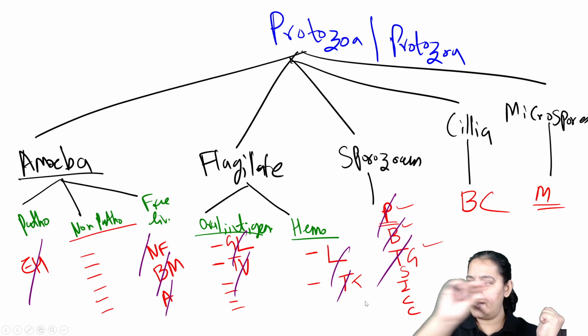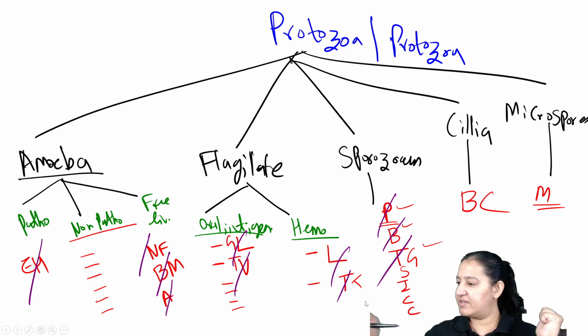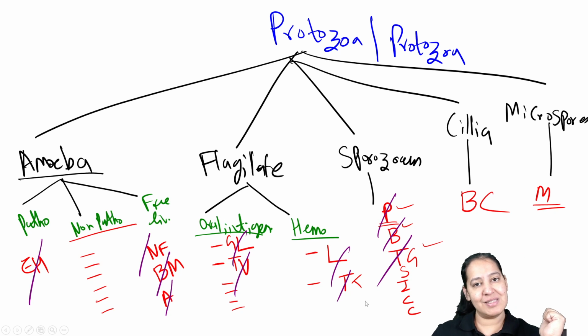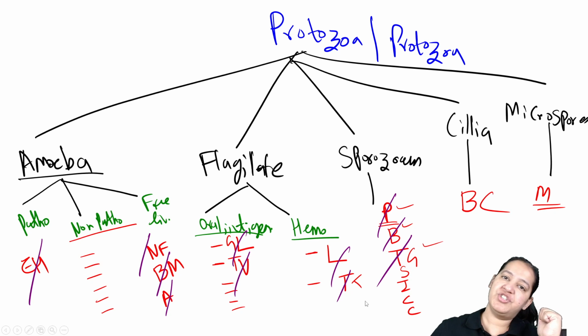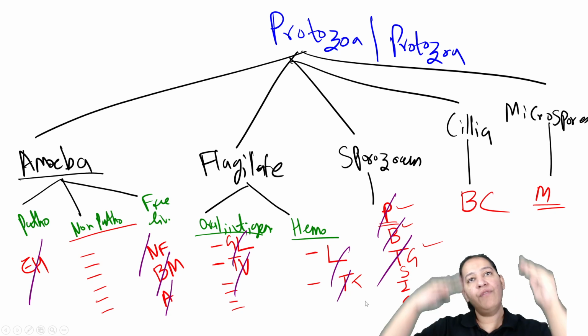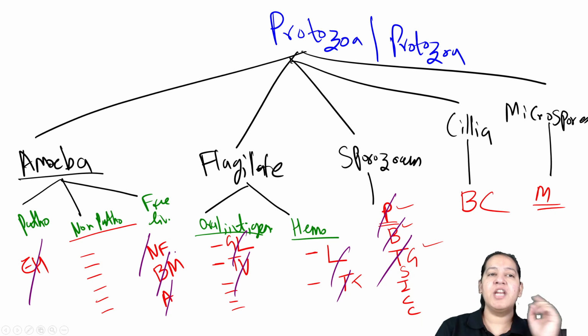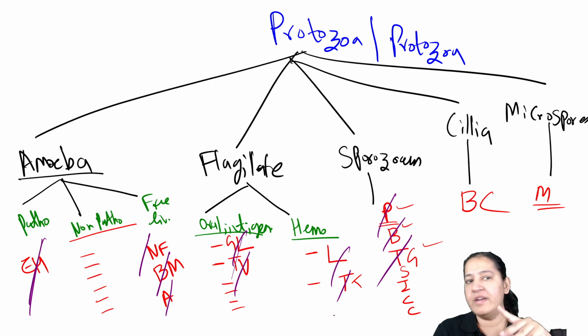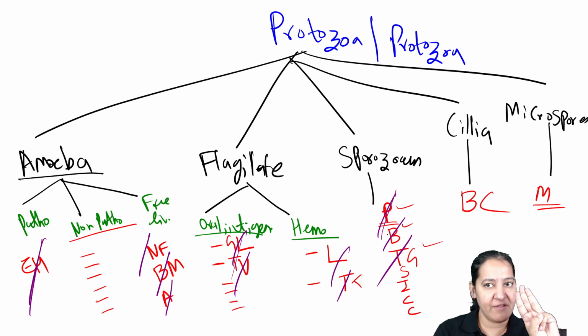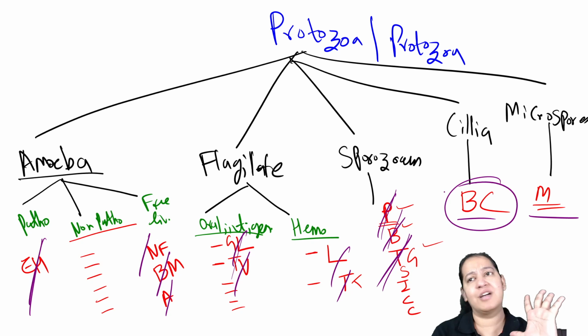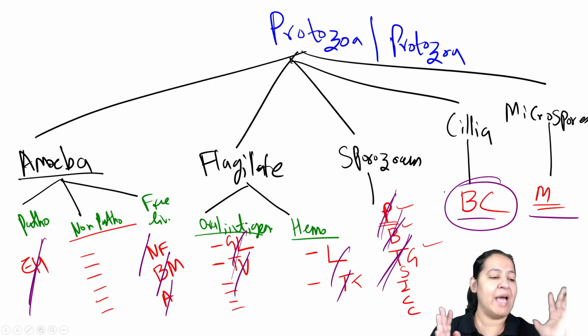Their introduction, the scientists who discovered them, their life cycle, their pathogenesis, their treatment, their prevention, their lab diagnosis. We will do a comparative study. In amoeba, I will teach 4 in detail out of the 10. In flagellates, 4 in detail out of the 8. In sporozoans, 3 in detail out of the 7. These 2 I will not give much detail. That's it. So that is about the protozoa.